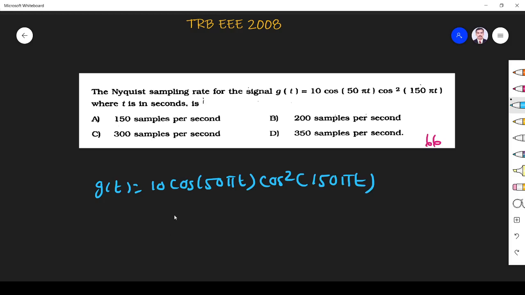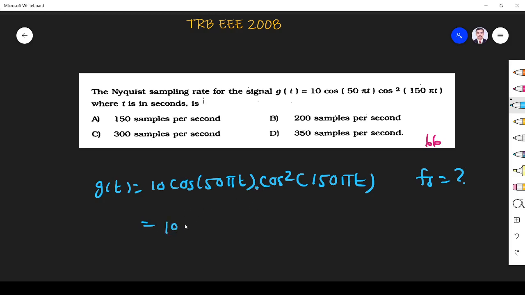Right? So this is what they have given. What is the sampling rate? Sampling rate, I want to find Fs. If I have cos squared and all, we cannot find the sampling rate. It should be in plus form. It should not be in multiplication form, right? The signal should be in additive form.